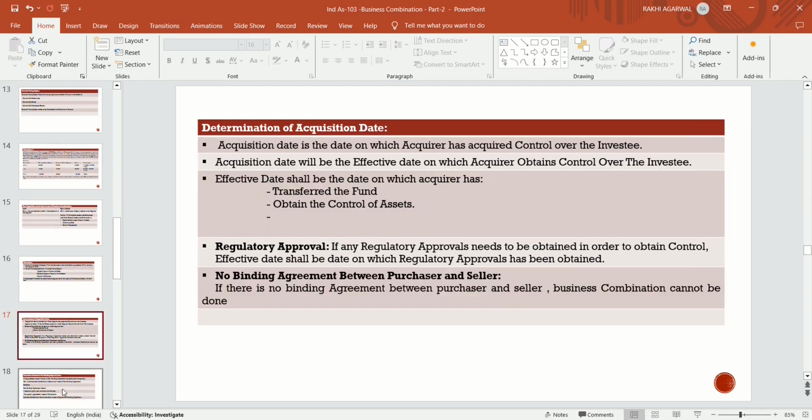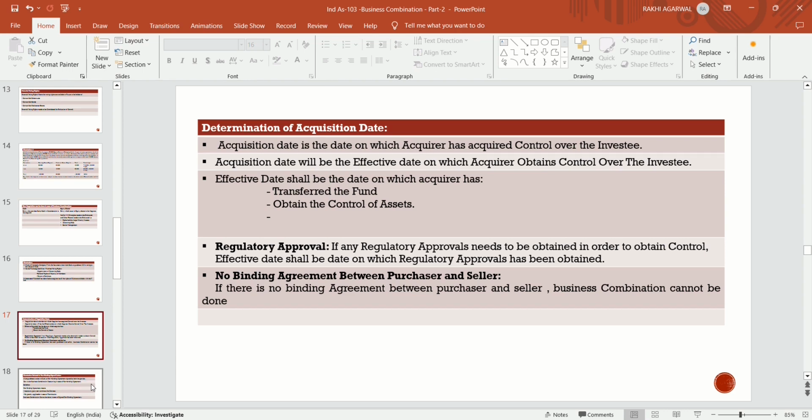Now we will determine the acquisition date. Which date is to be called as an acquisition date? Acquisition date is the date on which the acquirer has acquired the control over the business, control over the investees. The date on which the acquirer has acquired control over the investee, that date is to be called as an acquisition date. Acquisition date will be the effective date on which the acquirer obtains control over the investee.